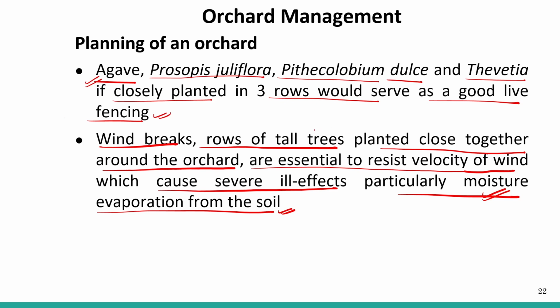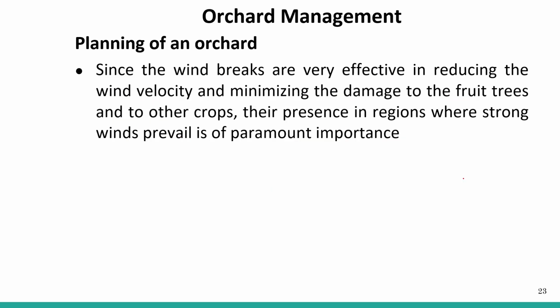If we have tall trees planted all over the boundary of our orchard, we can stop this wind, and there will be no loss of moisture from the soil through evaporation.